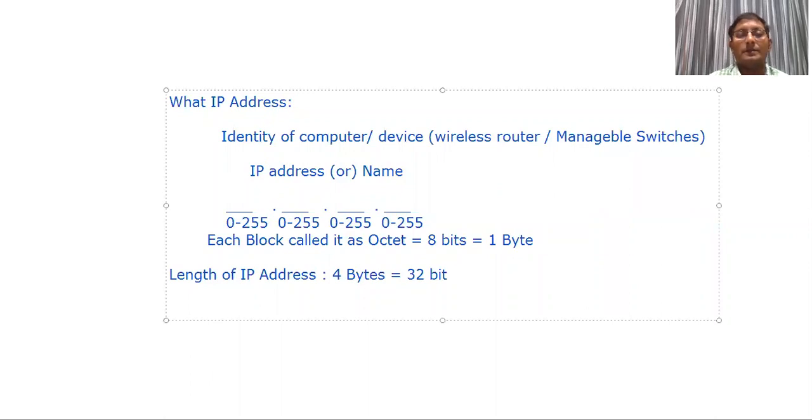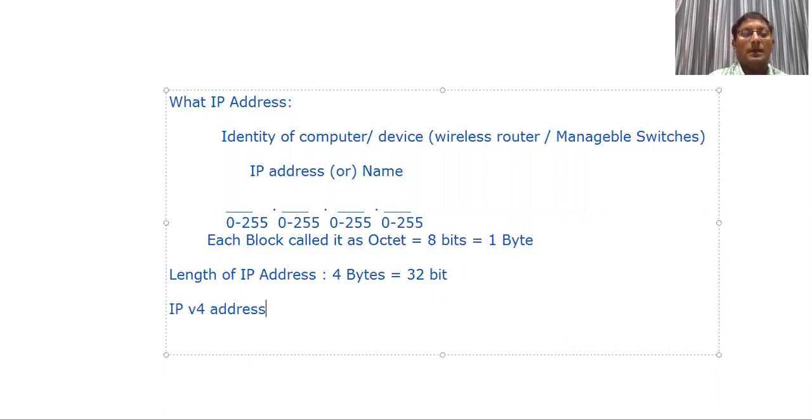32 bit divided into equal parts, that is 8 into 4, 32 bit here. So this address we can call IPv4 address. IP address is okay, but to understand what is version V4: V4 is nothing but version 4.